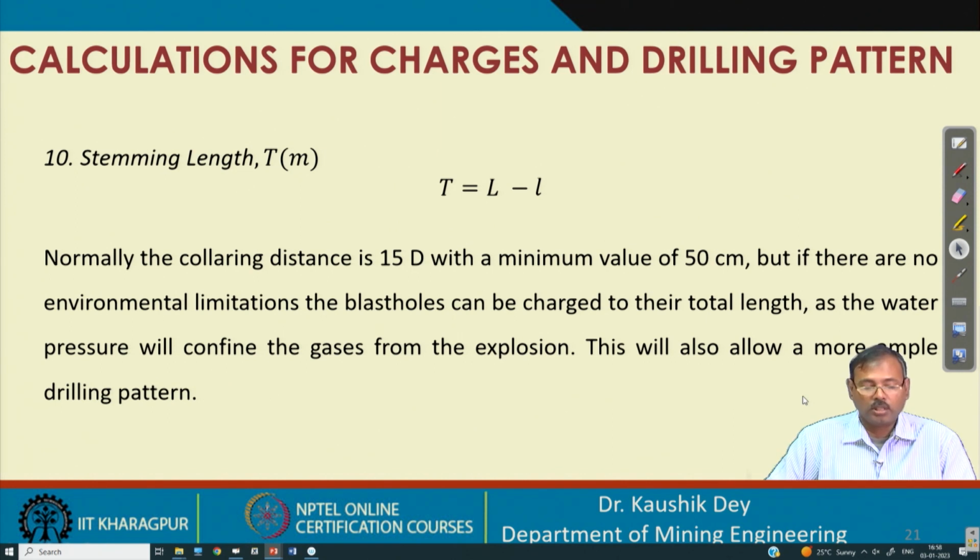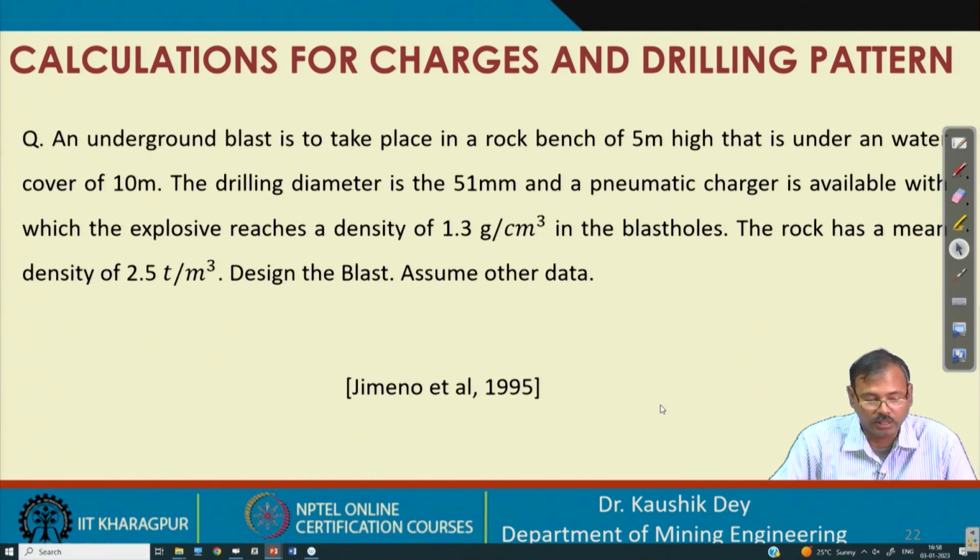Now this is the stemming length. The stemming length is the complete drilling length minus the charge length. Generally it should not be less than 50 d or 50 centimeter, and that must be considered.